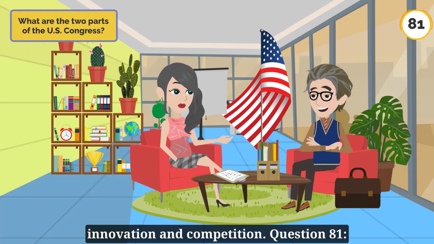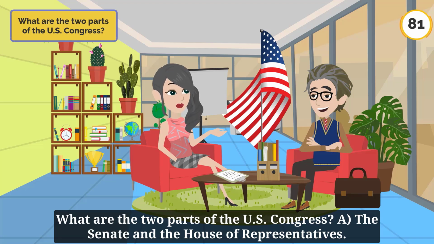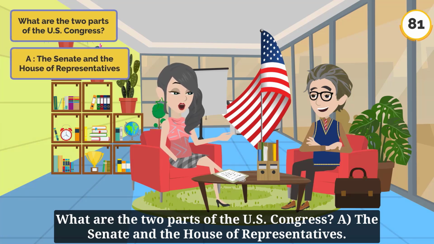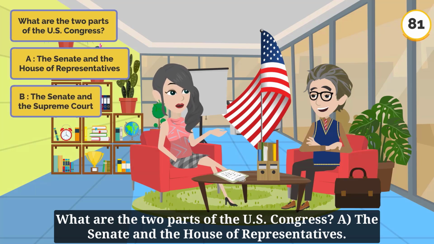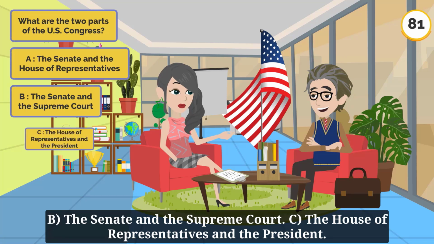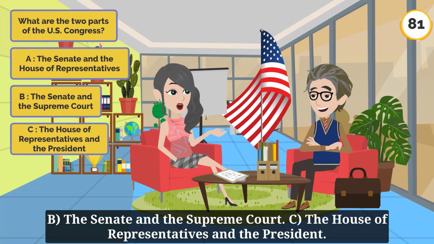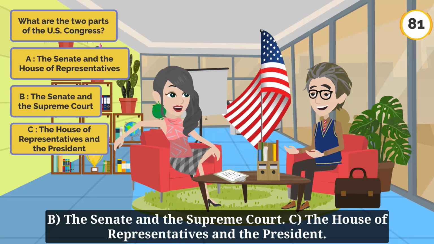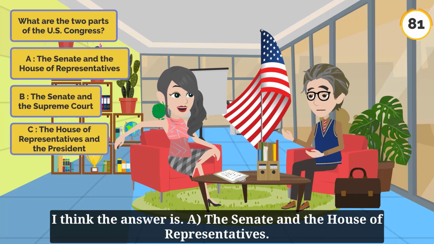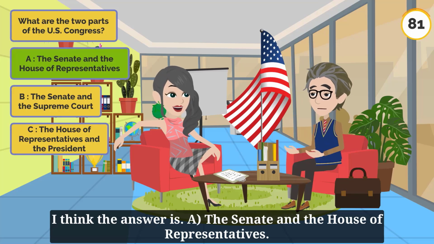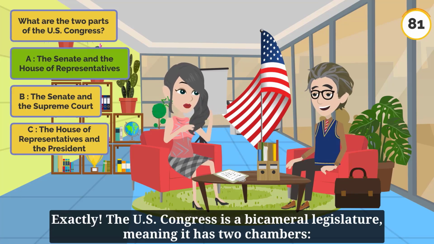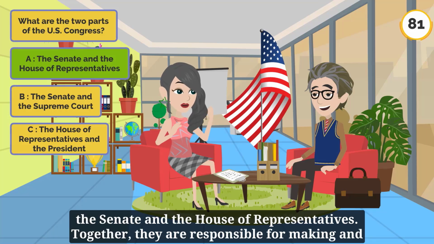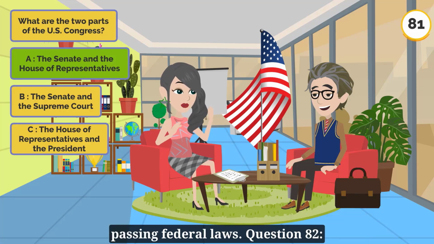Question 81. What are the 2 parts of the U.S. Congress? A. The Senate and the House of Representatives. B. The Senate and the Supreme Court. C. The House of Representatives and the President. I think the answer is A. The Senate and the House of Representatives. Exactly. The U.S. Congress is a bicameral legislature, meaning it has 2 chambers, the Senate and the House of Representatives. Together, they are responsible for making and passing federal laws.